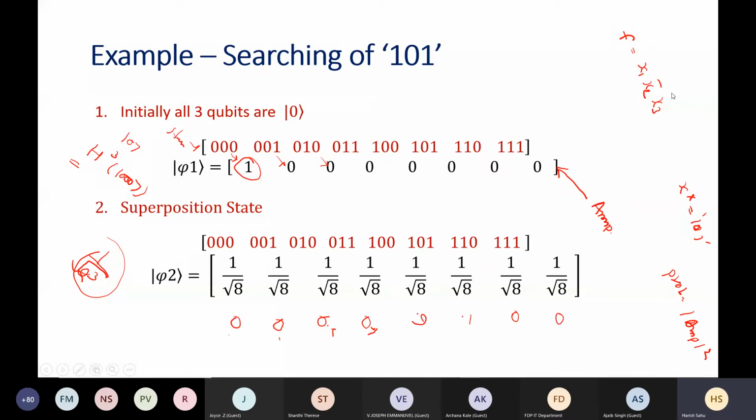Grover's is doing this: some F is there and you want to search for the satisfying assignment, and you can do it in order of square root of N time. Is it clear? Yes, sir. So basically it is called Boolean satisfiability, or searching in this kind of Boolean function. It can be sped up with a quadratic speedup, that is, square root of N time.